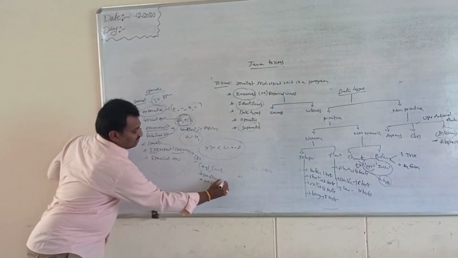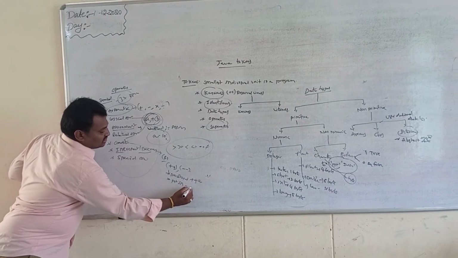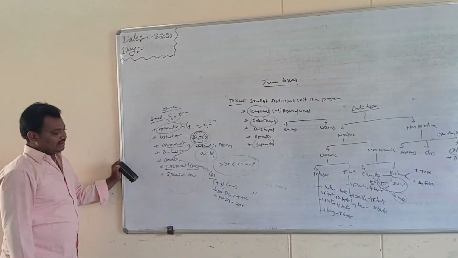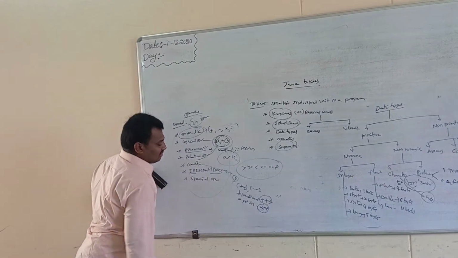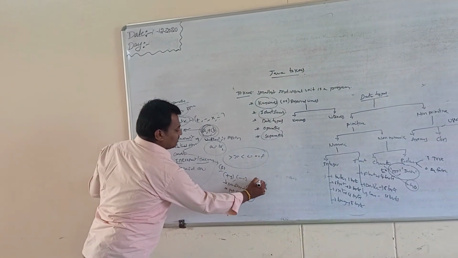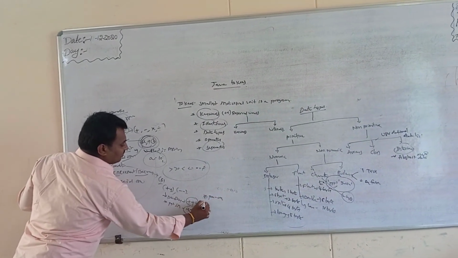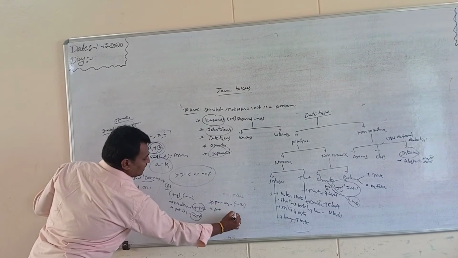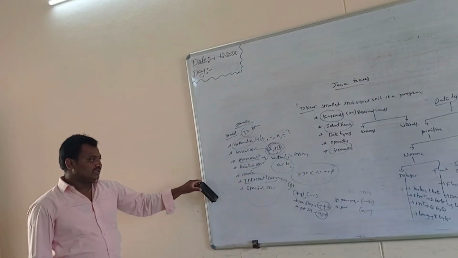Pre means in front of the operand, post means after the operand. So plus plus A is the pre-increment, A plus plus is the post-increment. Next, decrement can be classified into pre-decrement and post-decrement, that is minus minus A and A minus minus.